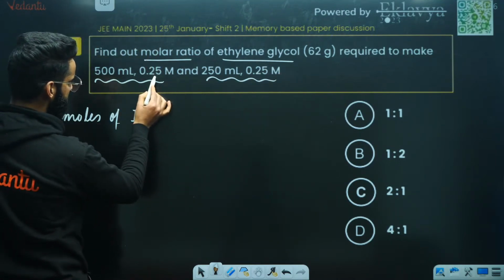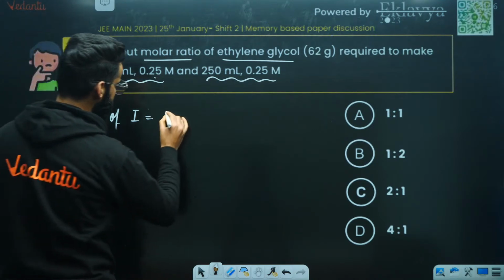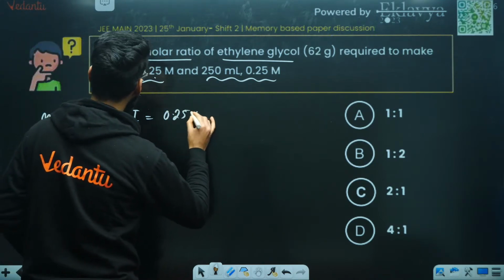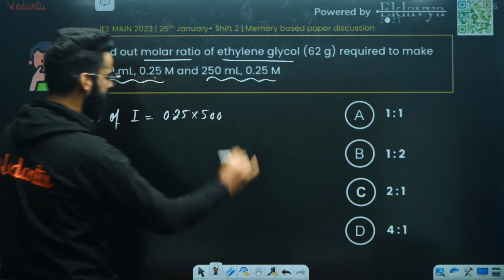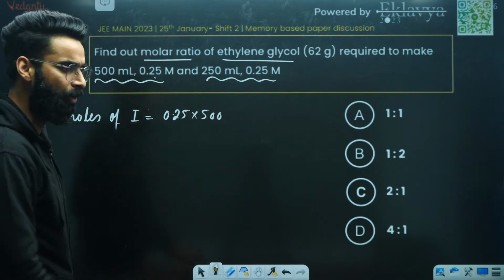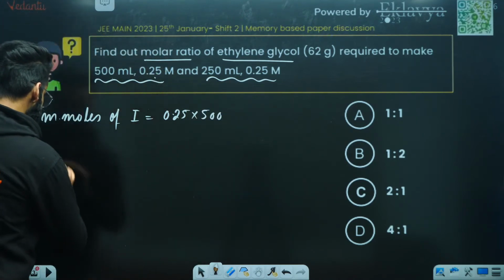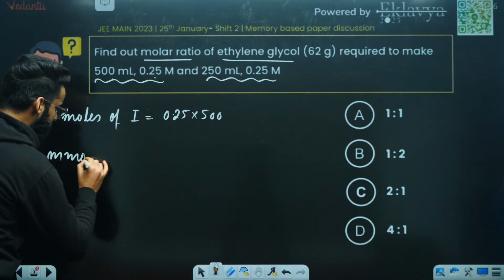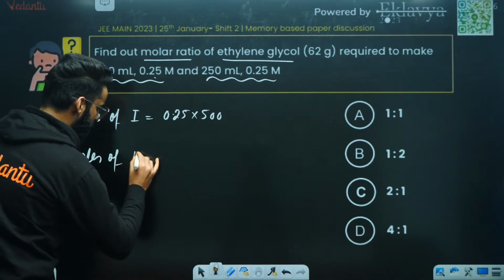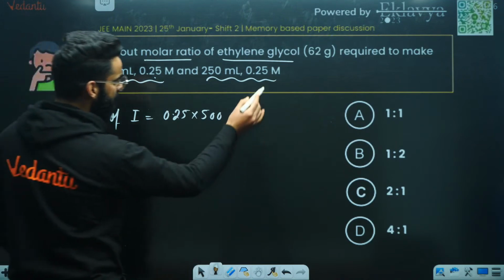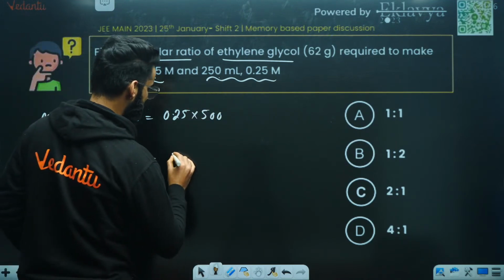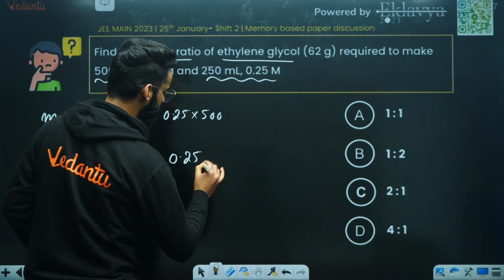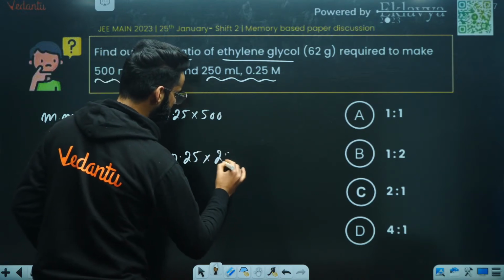Molarity of the first solution is 0.25, volume in ml is 500, so it's 0.25 multiplied by 500. These are the millimoles of ethylene glycol in the first part, right? Similarly, if I ask you what about the millimoles of ethylene glycol in the second one, it is going to be molarity multiplied by volume in ml. Molarity is again 0.25. Volume of the second solution is 250, right?